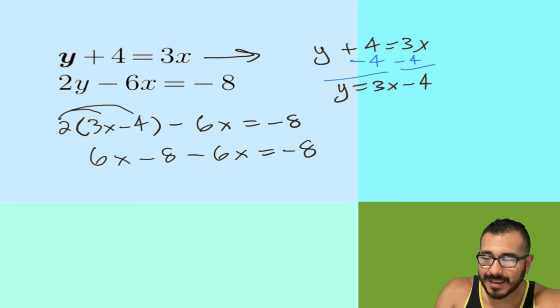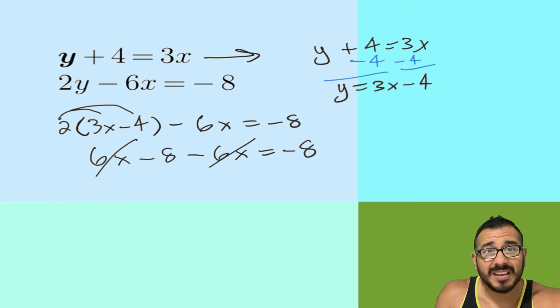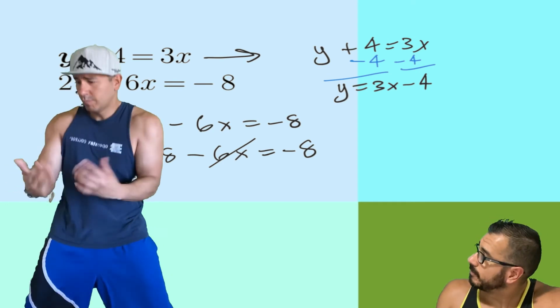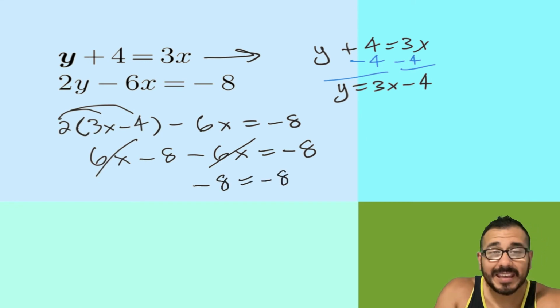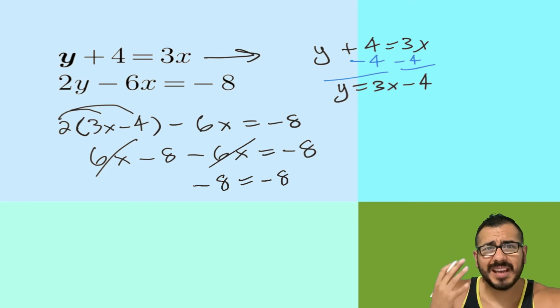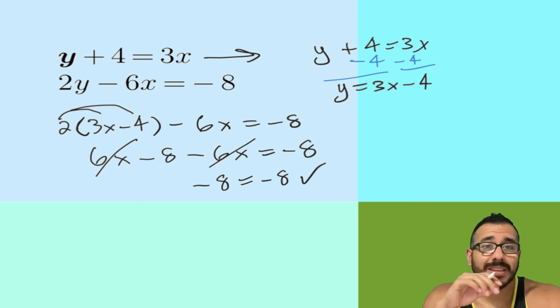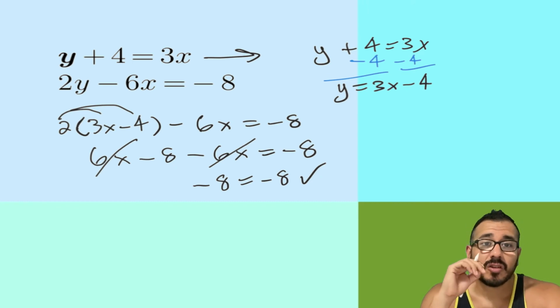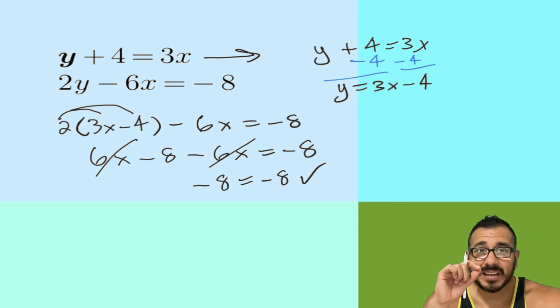6x minus 6x. Yes, folks, they do cancel out, and you should actually be doing the Dr. Math dance. This is some good news because check it out. We're left with -8 equals -8. So does -8 equal -8? Absolutely. So what this means is that no matter what you choose for x, no matter what you choose for y, I gotta be careful there, we have infinitely many solutions.